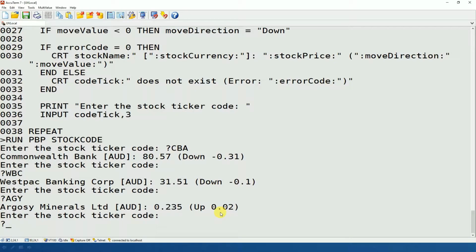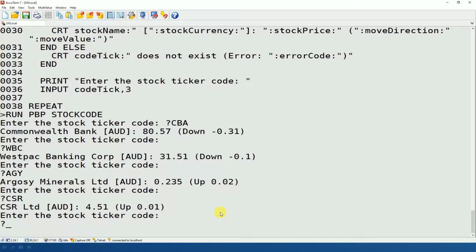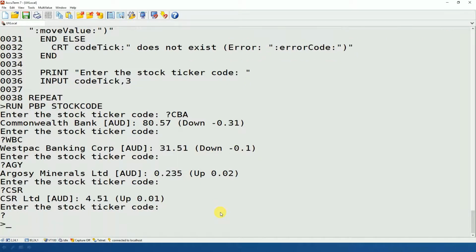So just finally one more, CSR, and there's the value for CSR. So you can see every time I do this, that's all happening in real time. So it's actually quite quick. It's responding quite quickly to me. When I'm done, I just press enter there, and I'm returned to the TCL prompt.